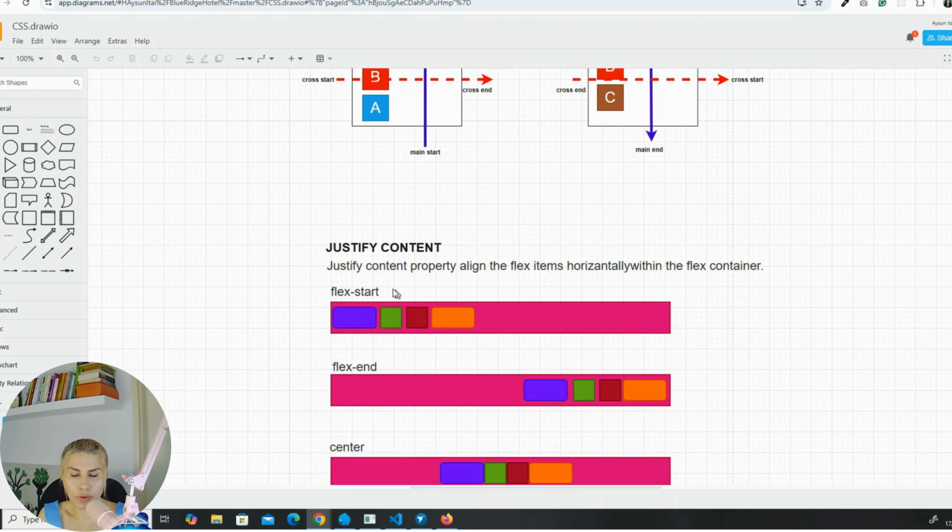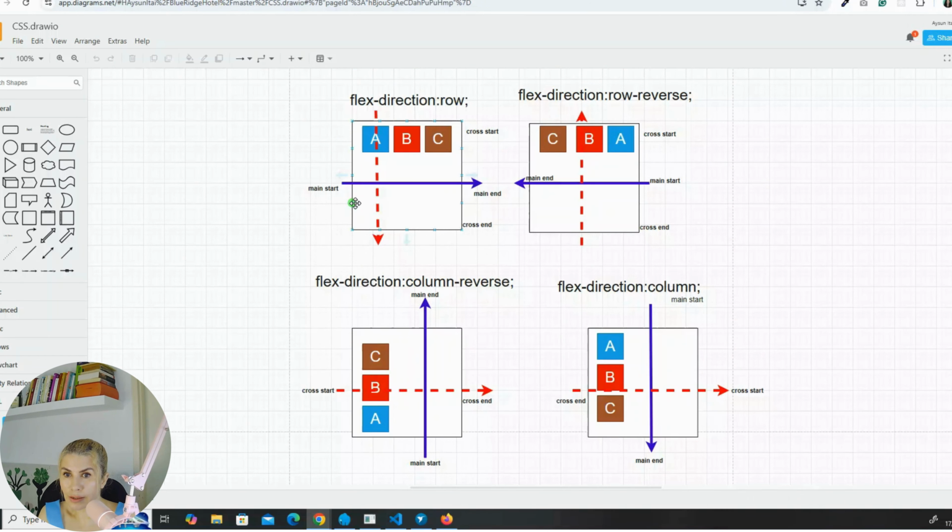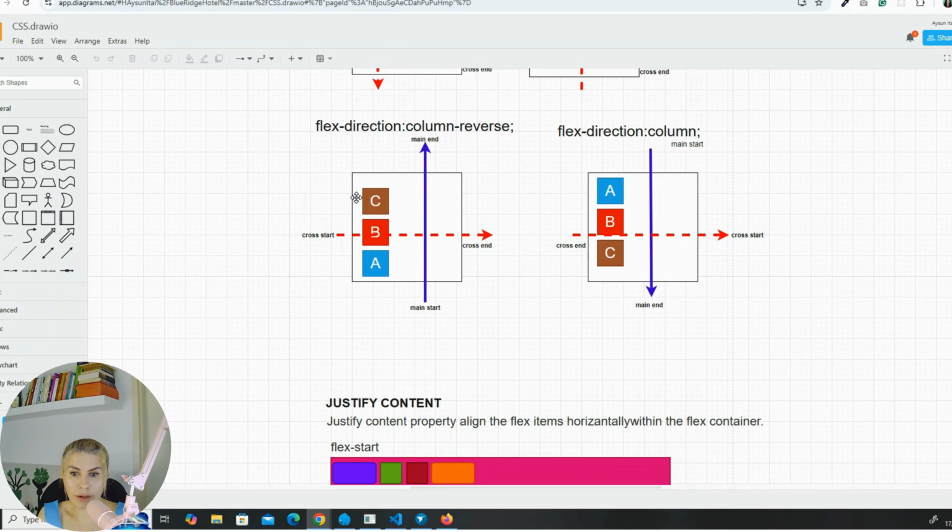You can select from values like flex-start. What it will do, for example, is take all the children of the flexbox and place them in the start position. The start position is the position where the main axis is starting from. If it is row, it will be on the left side, remember. And by default, that's how it is.